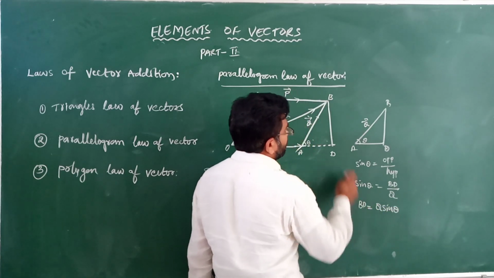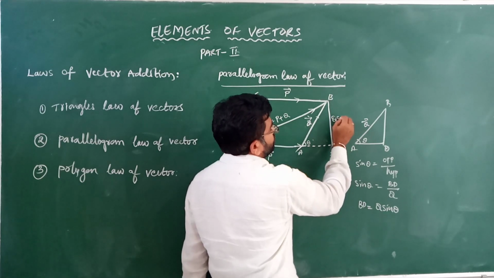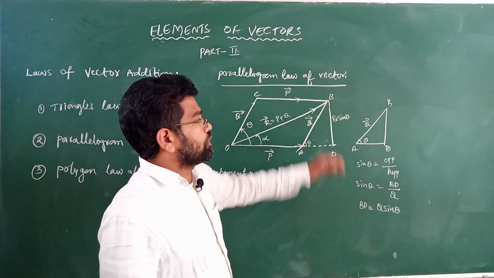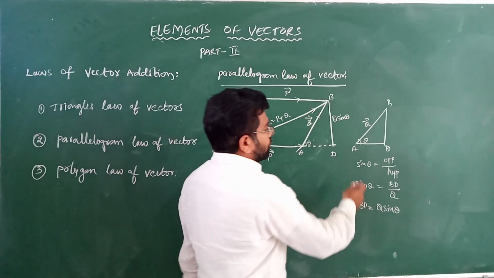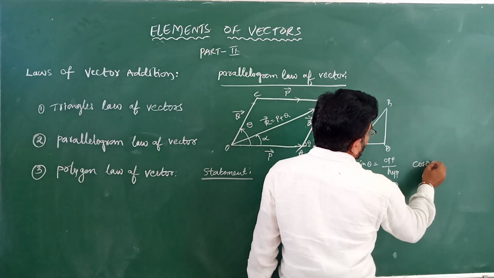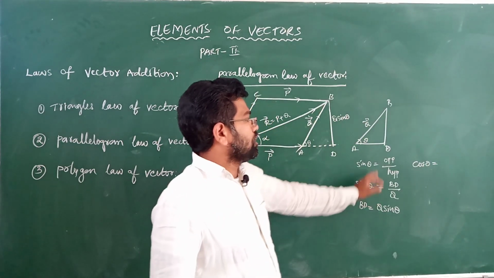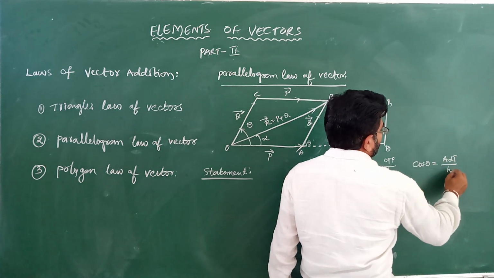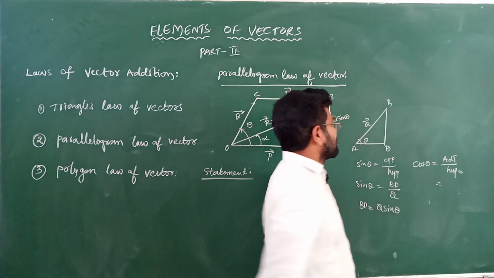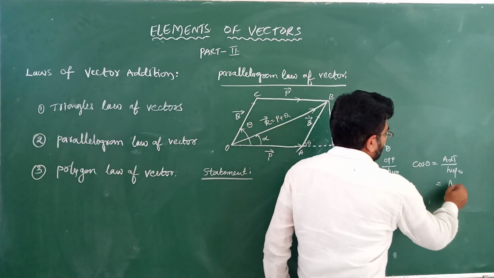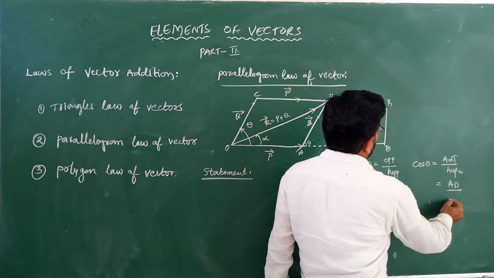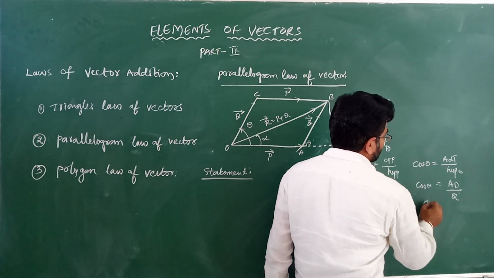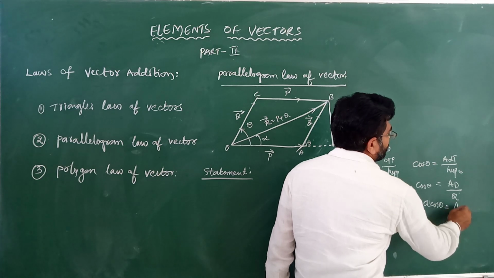Q sin theta. So BD value how much here? Q sin theta. So it is a vertical component. Next come to cos theta. We can calculate cos theta. Cos theta is equal to adjacent side by hypotenuse. Adjacent side means here AD by Q. So cos theta is equal to AD by Q, then Q cos theta is equal to AD.